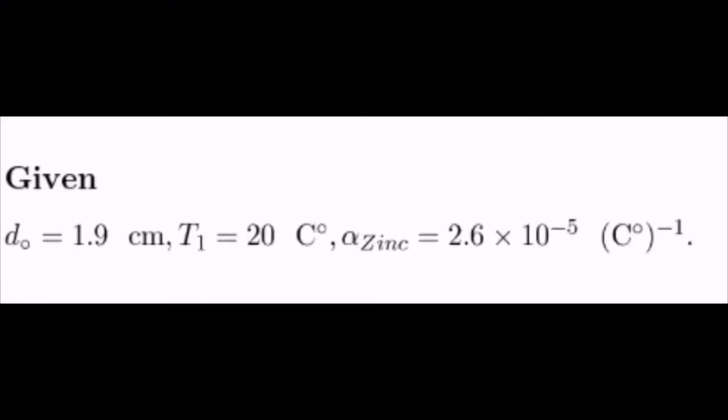Now, the best way of solving problems like this is to first list all our givens in the problem. We are given the initial length of 1.9 cm, our initial temperature, which is 20 Celsius, and our coefficient for linear thermal expansion is 2.6 raised to -5 per Celsius.